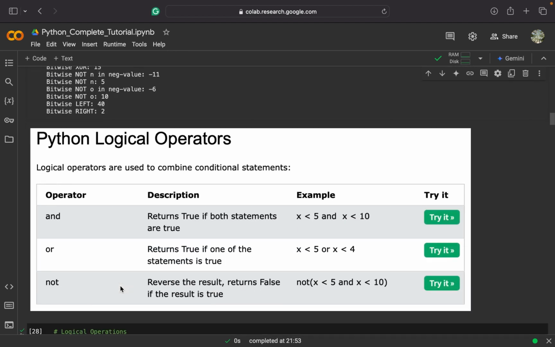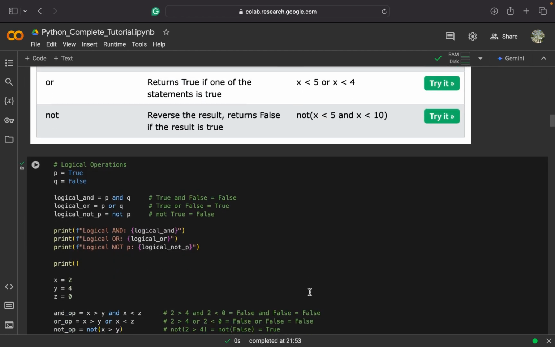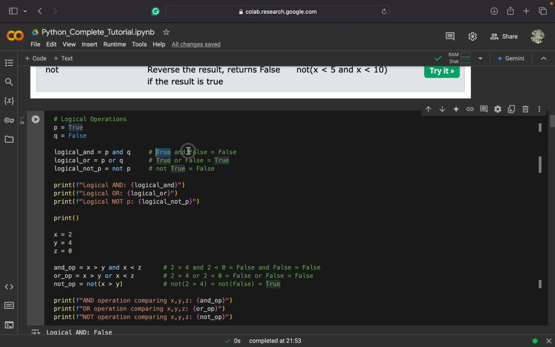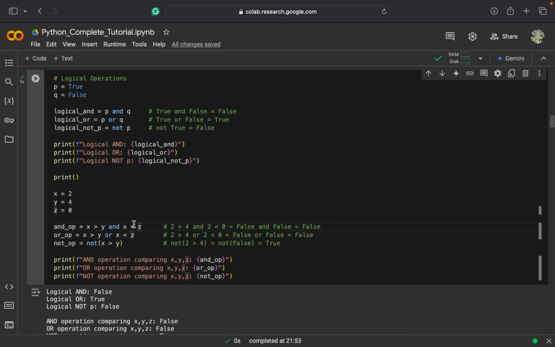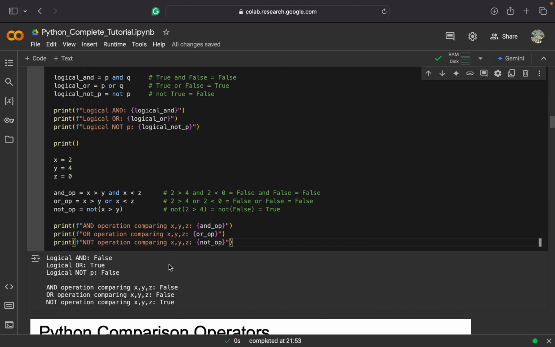After that, we discussed in the last video our logical operators, which are logical and, or, and not. These are just used to check our conditions by returning true or false, or functioning between true or false by checking if the comparison is true or false. These are mostly used in combination with comparison operators, as shown in these examples. We have taken 3 variables and given them some values, and then compared their values to return whether the comparison is true or false, and the result is stored in these variables. Then we are printing these variables with appropriate messages.